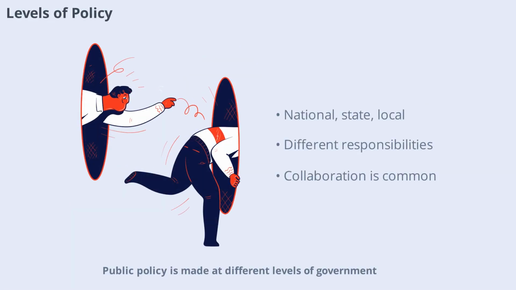Public policy is made at different levels of government. National governments create policies that affect the entire country, such as defense or immigration. State or provincial governments handle issues like education and transportation. Local governments address community needs such as zoning or public safety. Each level has its own responsibilities and powers, but they often work together to solve complex problems.